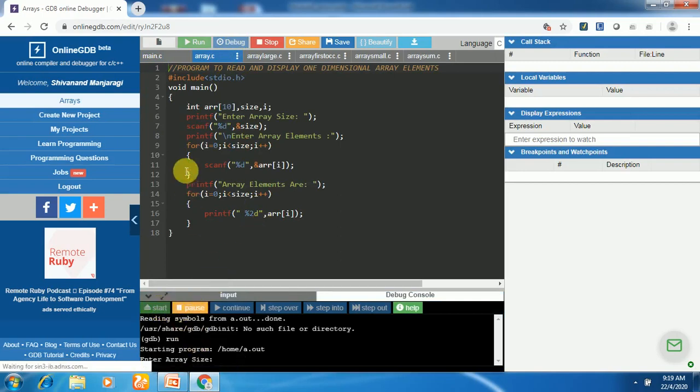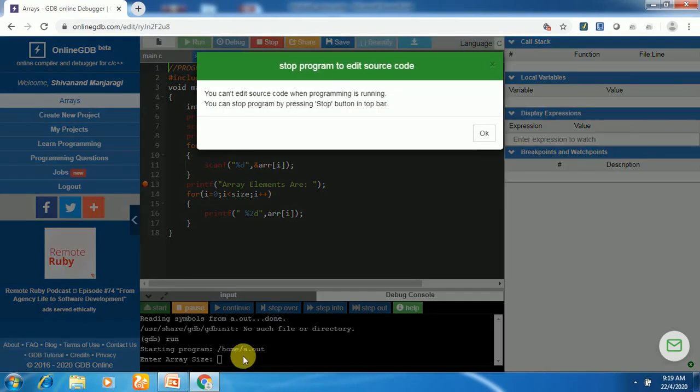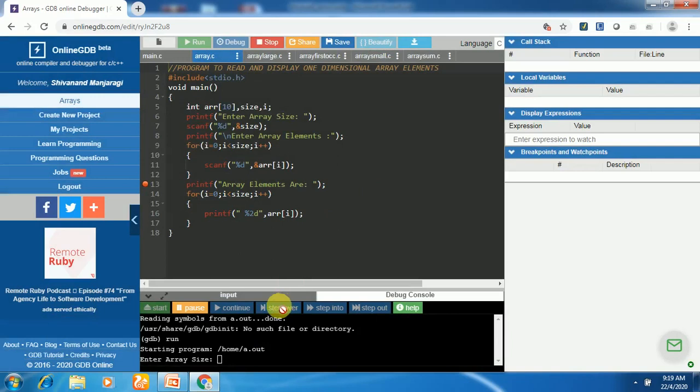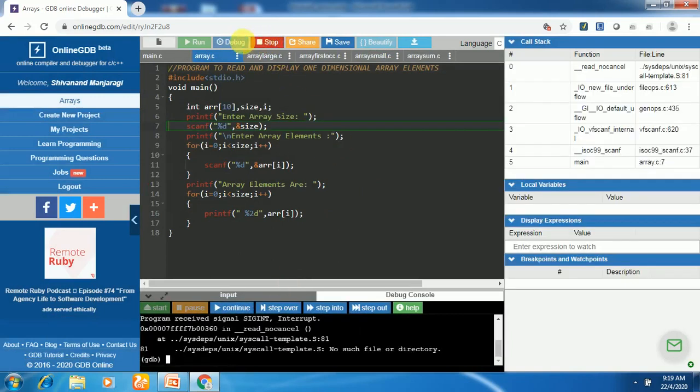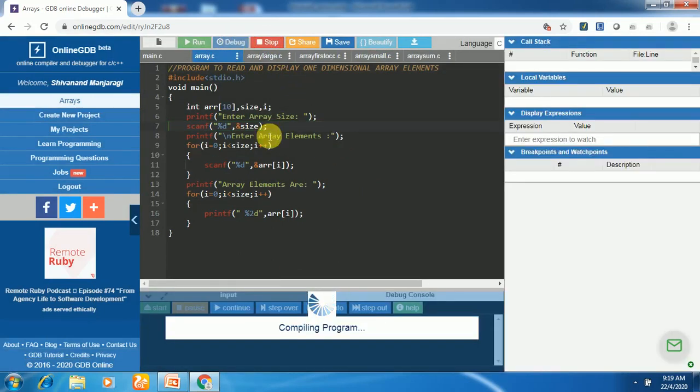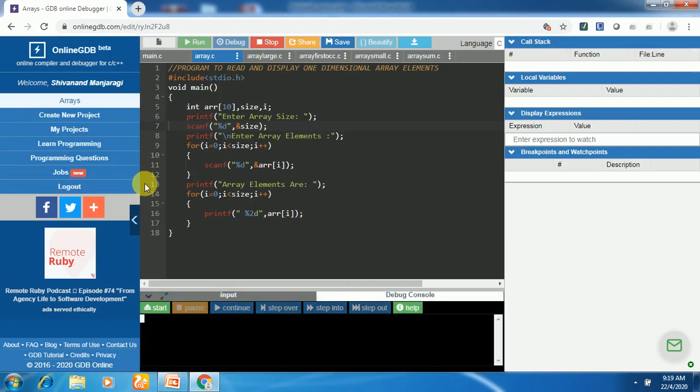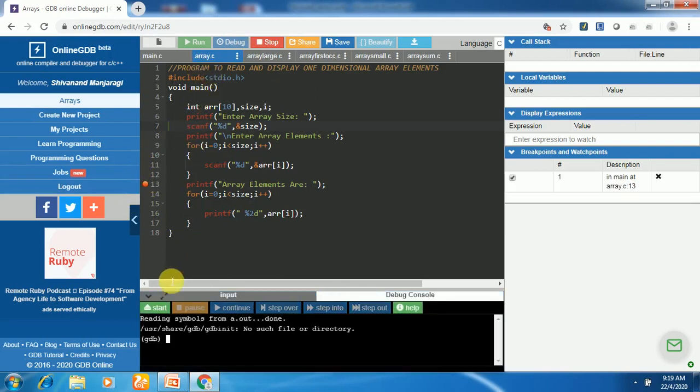Okay, let me restart this. Something went wrong. So I'll put a breakpoint here, because until this we already pressed it. It is asking us to enter the size. I'll stop this and re-execute. We'll just put a breakpoint here. You can start. The array size, I enter 5. It is asking us to enter elements.